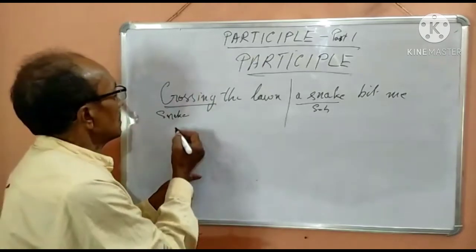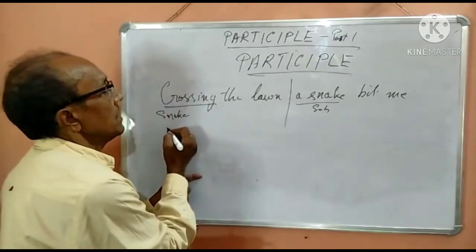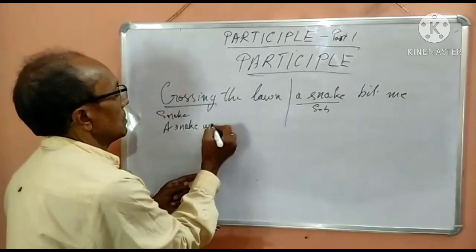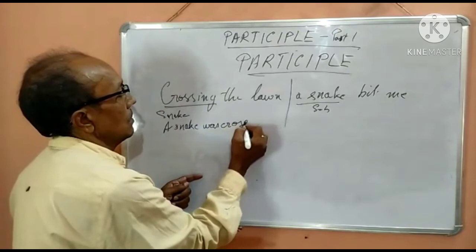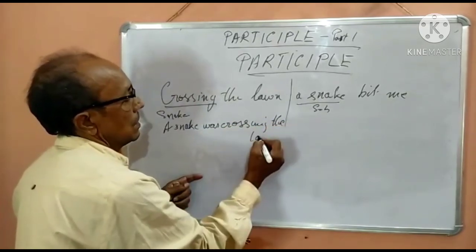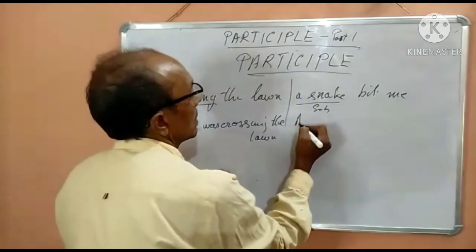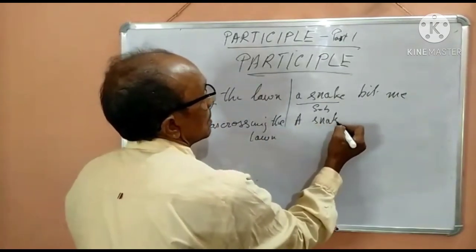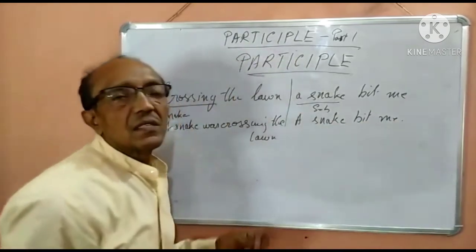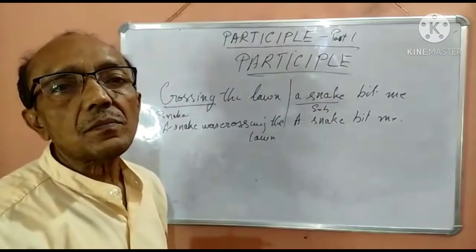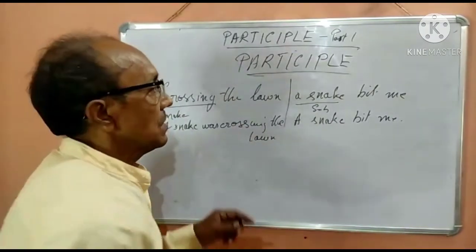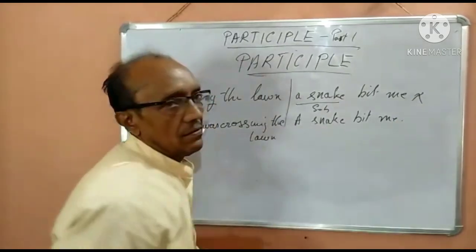So how would we construct the sentence? A snake was crossing the lawn, a snake bit me. But this is incorrect because the snake was not crossing the lawn. So the sentence structure is in error.